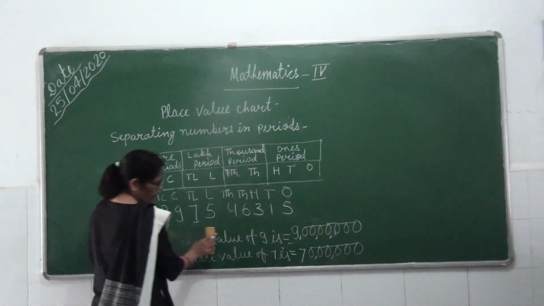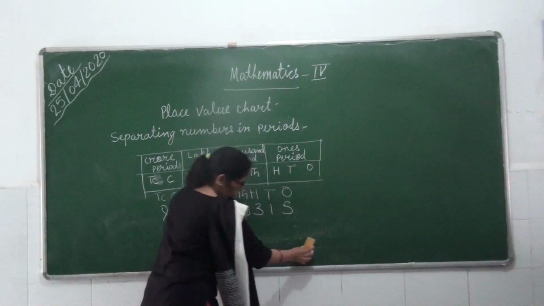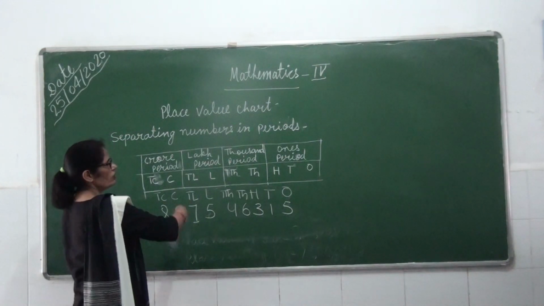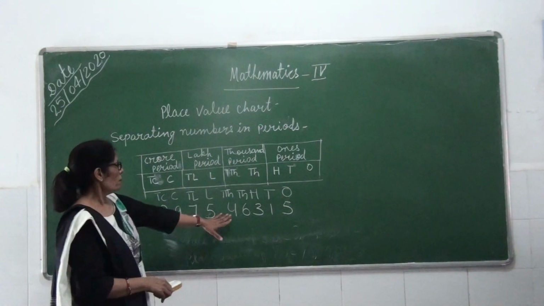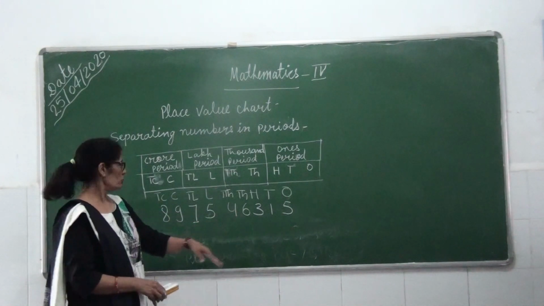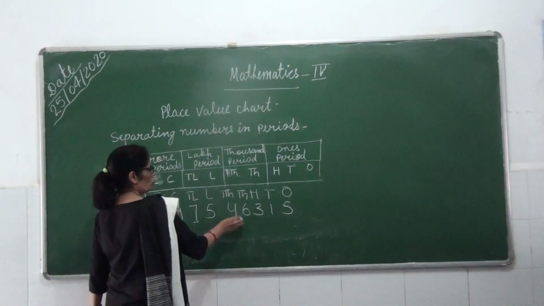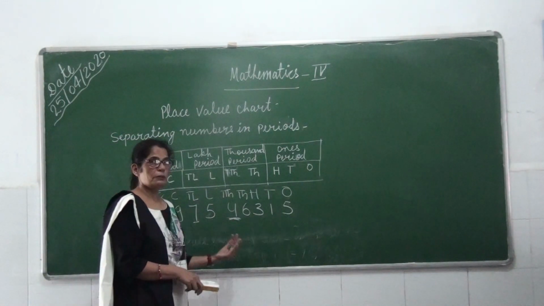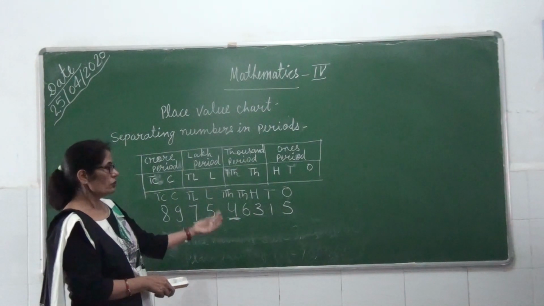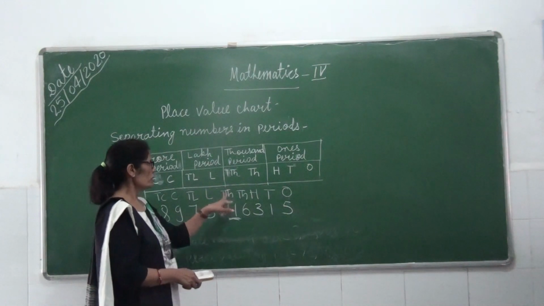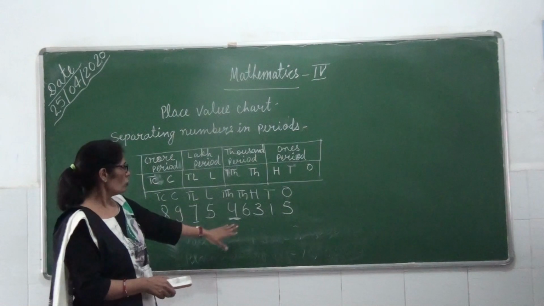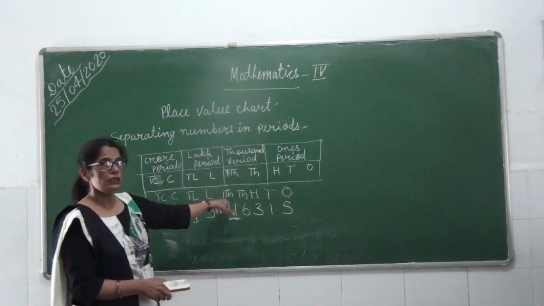Another digit we are taking from this number. For more practice, if I ask you the place value of 4 in this digit, you can see the place is the 10,000 place. On which place is 4? The 10,000 place.